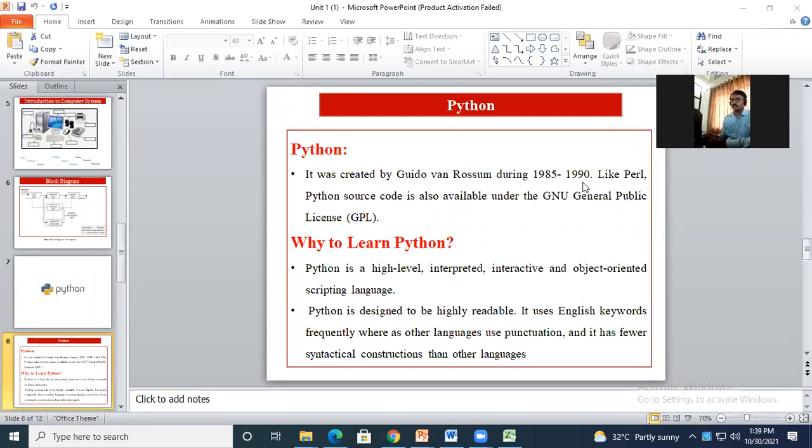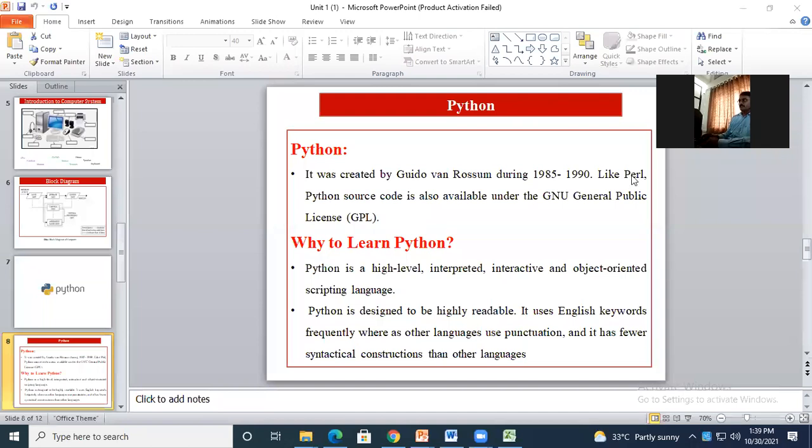And when was the C programming language invented? Can anybody tell me? Around the 1970s, yes, correct. So it started with the C programming language, but I will tell you, while we are doing some programming, what hurdles there are. Because of this reason, we are going to move with Python.